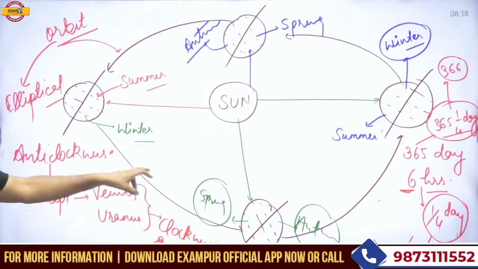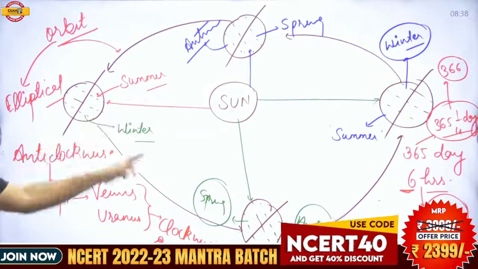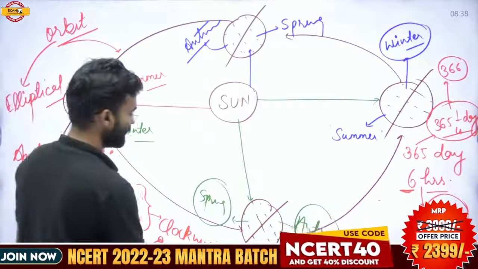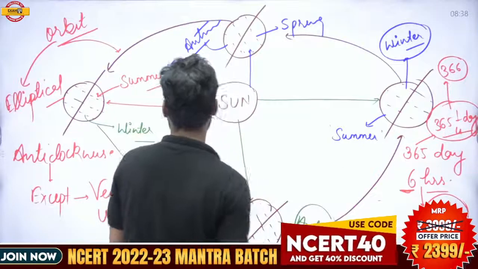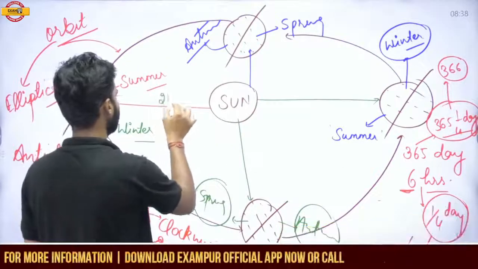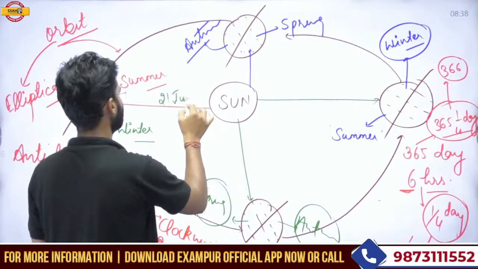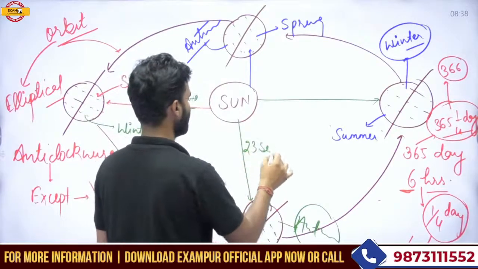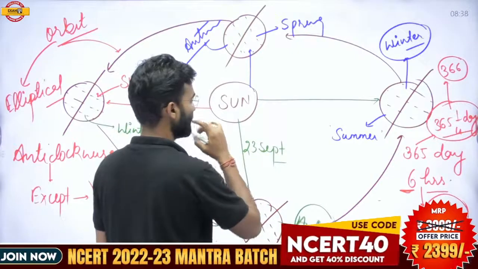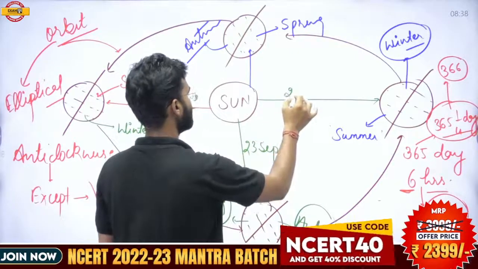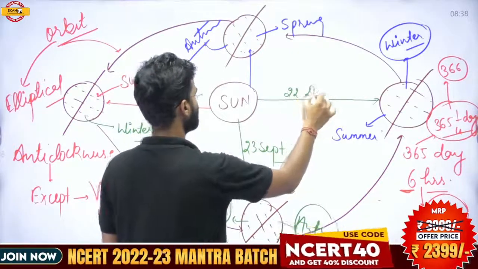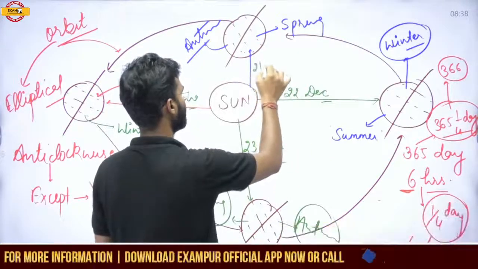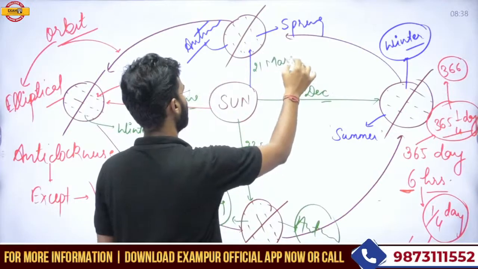So this is the revolution. Sun rays fall perpendicularly on the Tropic of Cancer on the 21st of June, on the equator on the 23rd of September, on the Tropic of Capricorn on the 22nd of December, and on the equator again on the 21st of March.